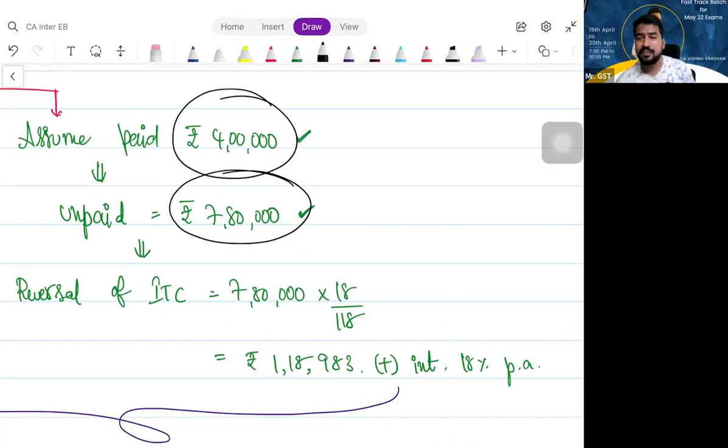Have you understood? The law says you pay value plus GST. If the law had said only value, then okay, fine. Law said value plus GST. That means a total of 118% you should have paid. Proportionately you paid something now. On the balance, proportionately you have to reverse ITC. Is that clear? Shall we proceed?